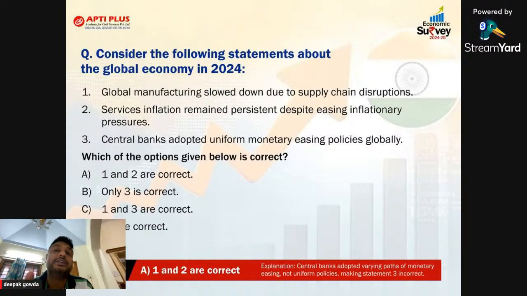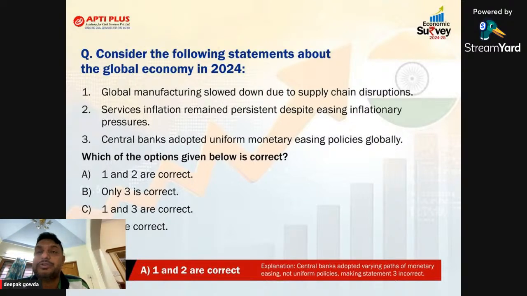So the claim that all central banks adopted uniform policy is wrong, sir. Most countries are sovereign, so they decide based on their own economic parameters whether they have to follow easy monetary policy or tight monetary policy. So this is with respect to the first chapter.